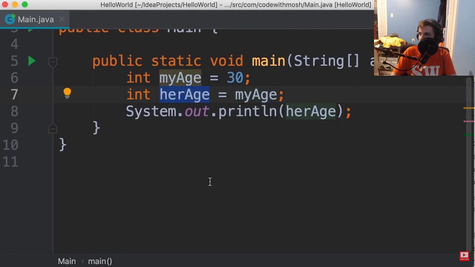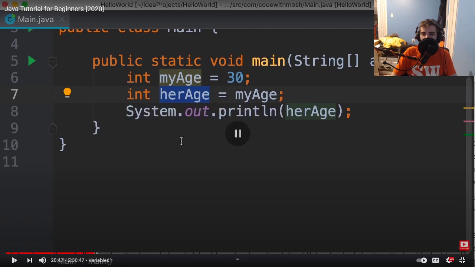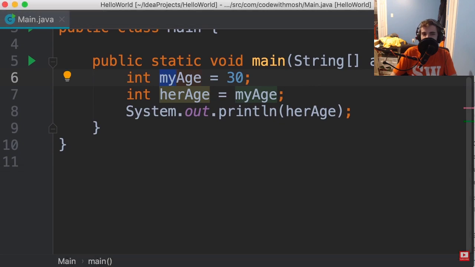Now, one thing I want you to pay attention to here is the convention I have used for naming our variables. As I told you before, this is called the camel case notation. So we should capitalize the first letter of every word except the first word. So in this case, the first word, my, is all lowercase, but the second word starts with a capital letter.